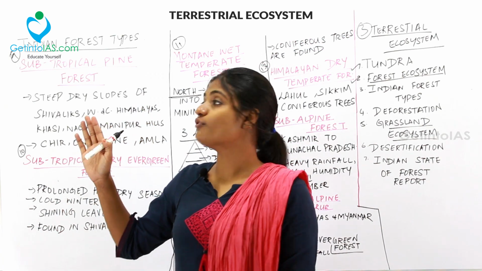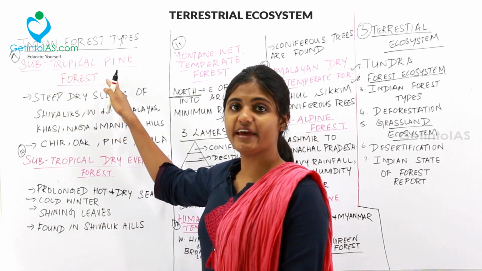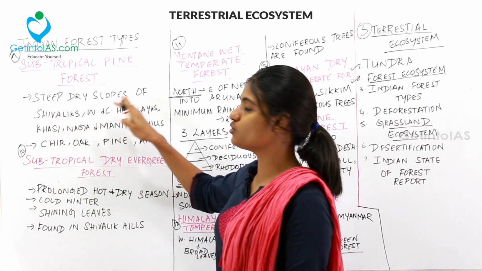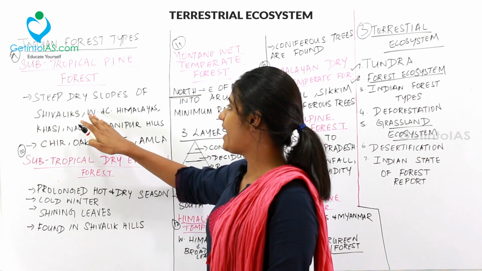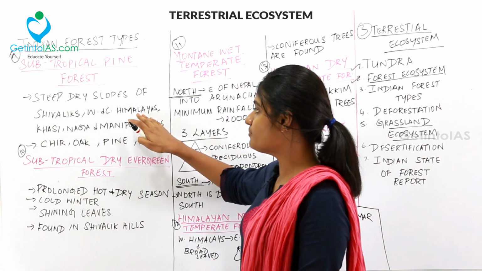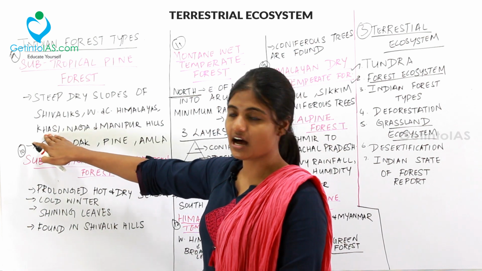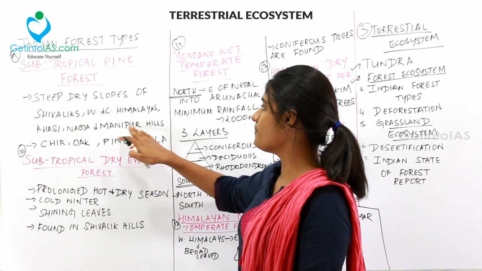The next kind of forest is subtropical pine forest. It is found on the steep dry slopes of the Shivaliks and the western and central Himalayas, and on the northeastern hills like the Khasi, Naga and Manipur hills.